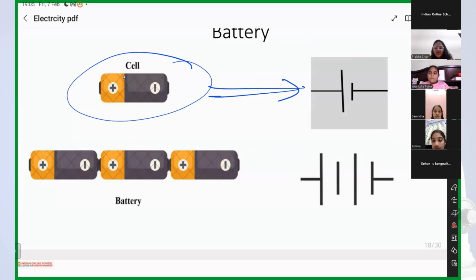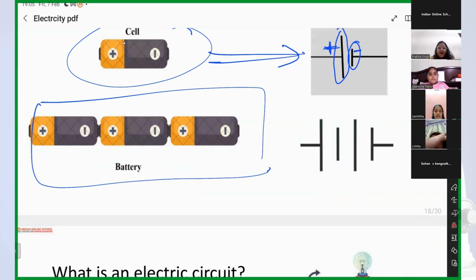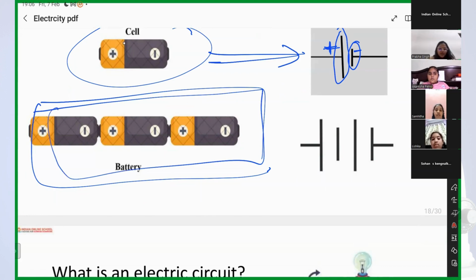And what is this, Akansha? Tell me, this longer line segment is which terminal? Positive. And this shorter line segment is? Negative. Very good. So, in this picture, how many cells do I have? Three cells. And are these cells separate or joined with each other? Joined. Yes. So, a group of two or more cells is called a battery.